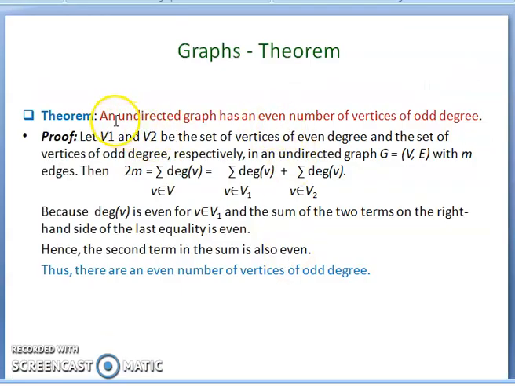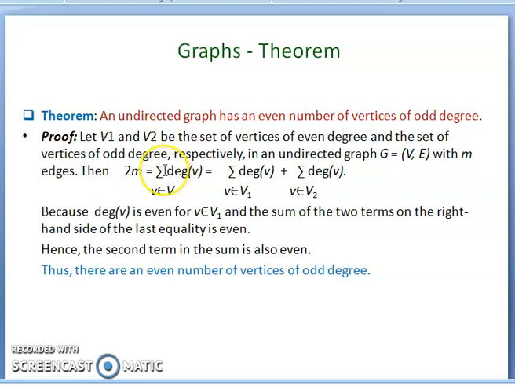And the second theorem: an undirected graph has an even number of vertices of odd degree. For example, take two sets of vertices. V1 is one set of vertices, the even degree vertices, and V2 is the other set, the odd degree vertices. Then for an undirected graph G, V is nothing but V1 plus V2. E is the set of edges, and the total number of edges is m.